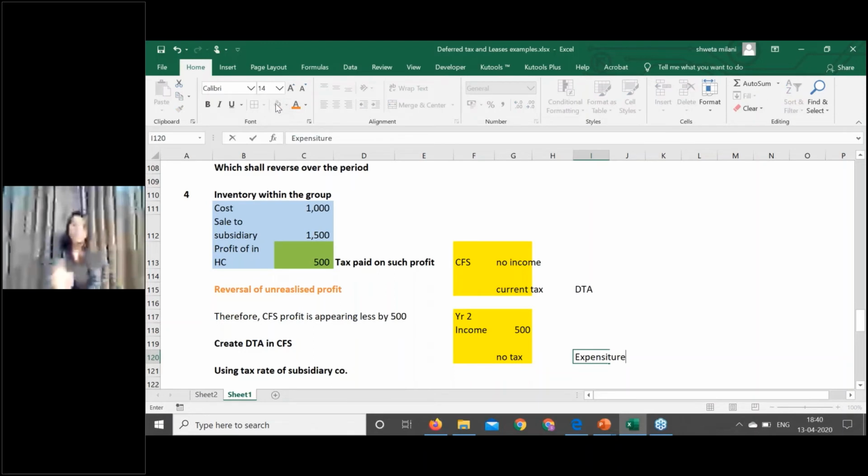Please note, to understand these concepts, your Indian GAAP deferred tax concepts should be very clear. Otherwise, it will be very difficult to understand these concepts.